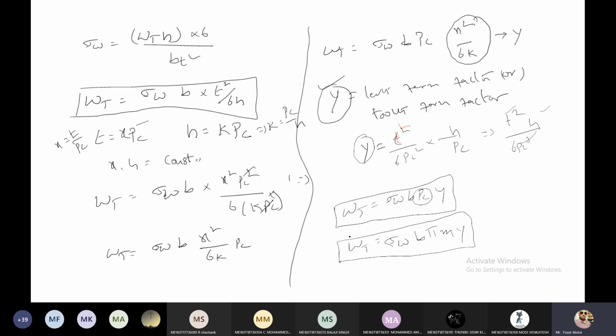In this equation, Wt is the tangential load in newtons. Sigma w is the permissible working stress. b is the width of the tooth. Pi is a constant. m is the module, that is the ratio of diameter to the number of teeth, and y is the Lewis form factor. This Lewis form factor depends on these parameters. So that's the reason.